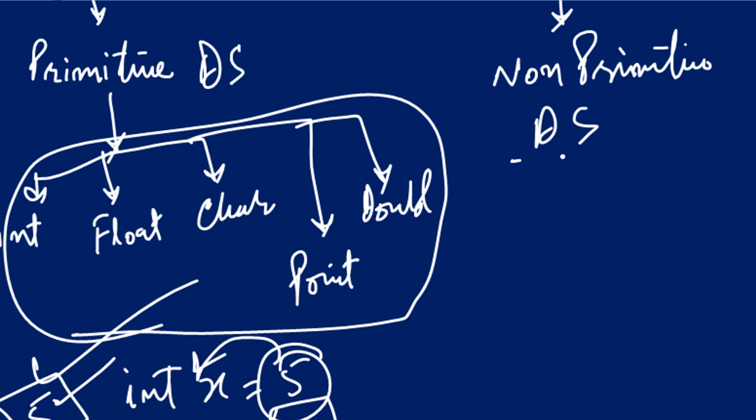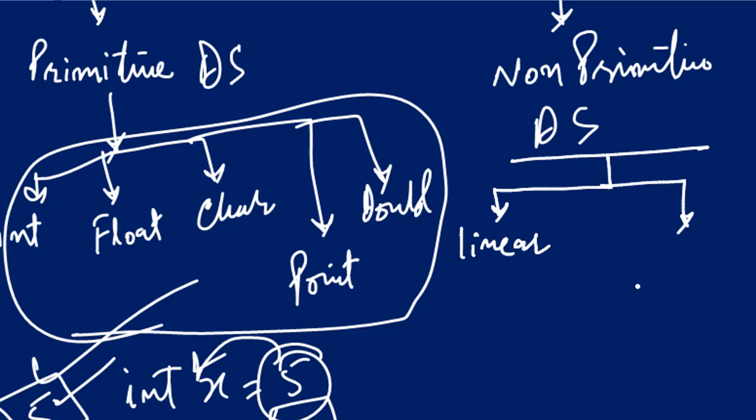My second category is non-primitive data structure. In non-primitive, there are further two types. First is linear data structure, and another is non-linear data structure. Under the linear, there come arrays.